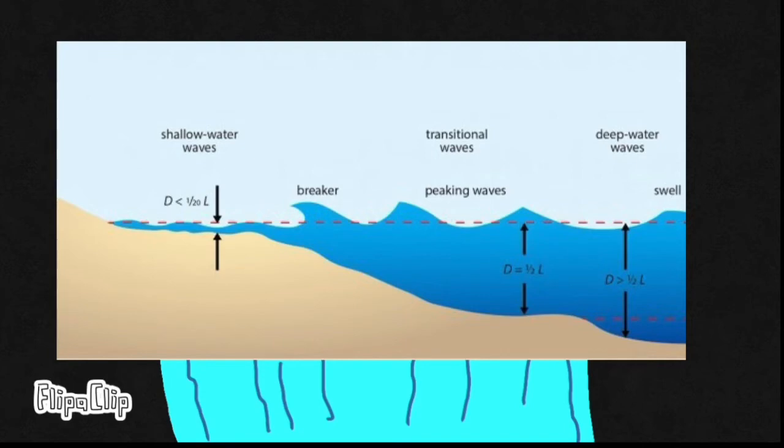In contrast, shallow water waves have no dispersion. Their speed is independent of their wavelength. It depends, however, on the depth of the water. Shallow water waves move at a speed that is equal to the square root of the product of the acceleration of gravity and the water depth.